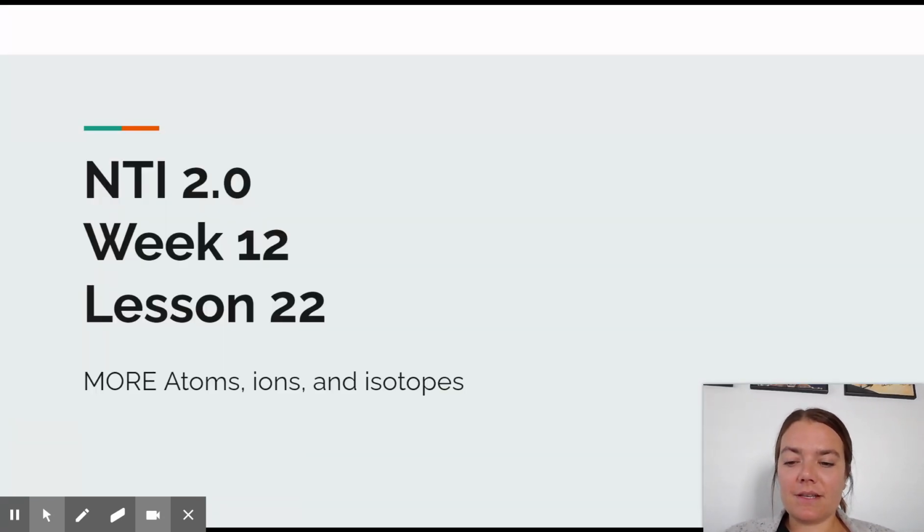Welcome to week 12, lesson 22. We are going to continue to go over atoms, ions, and isotopes to keep moving us through this periodicity unit.